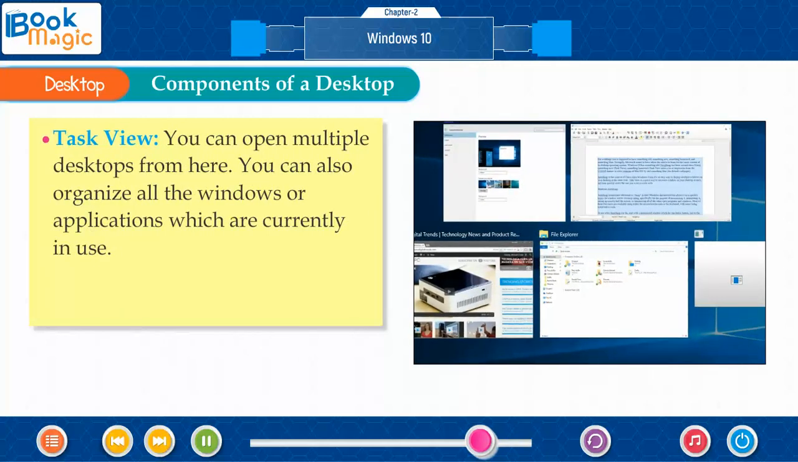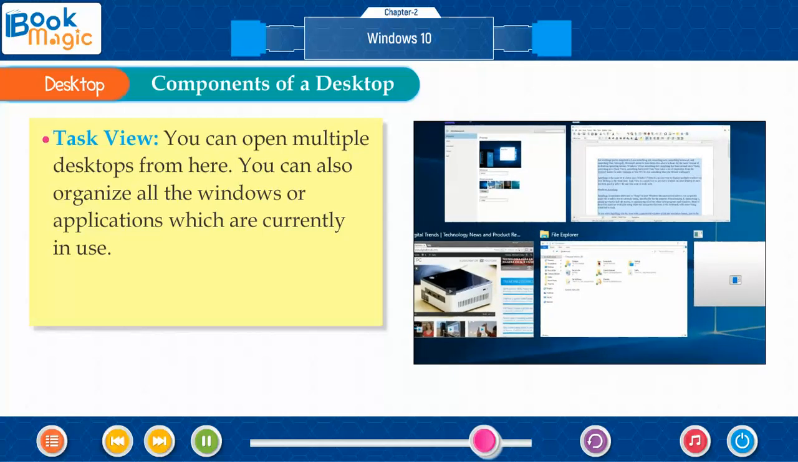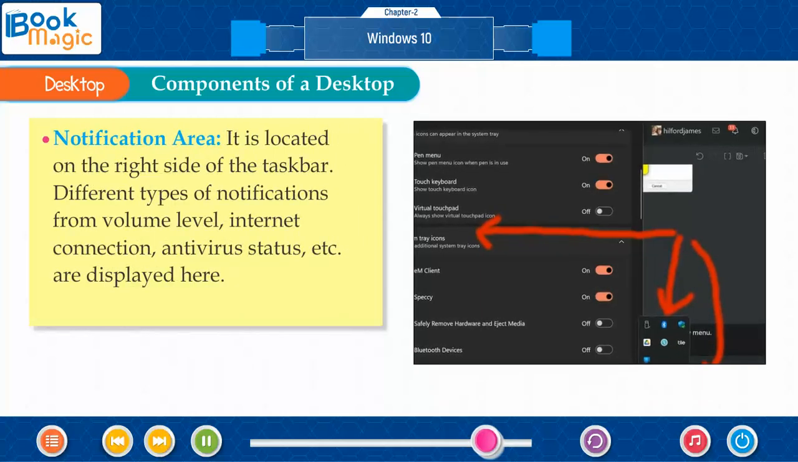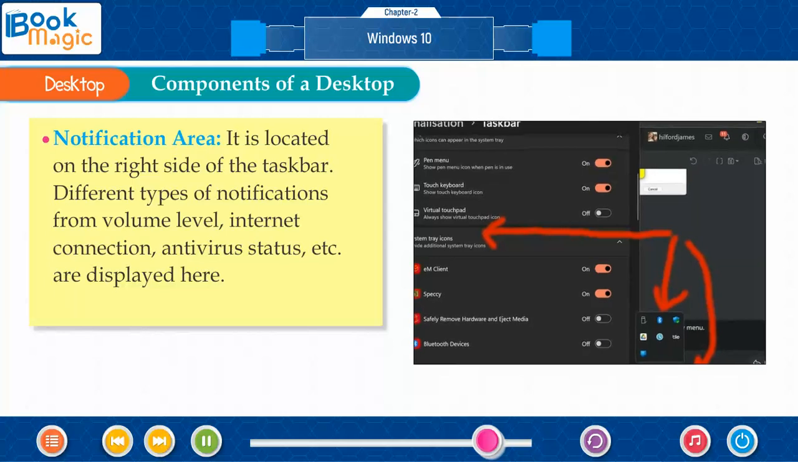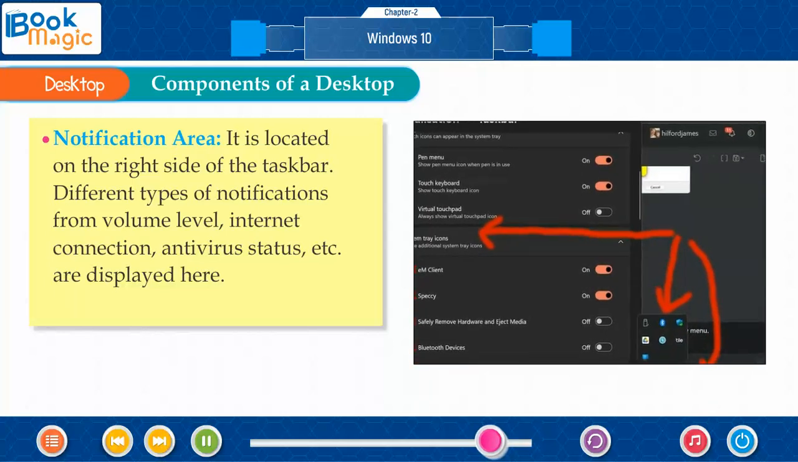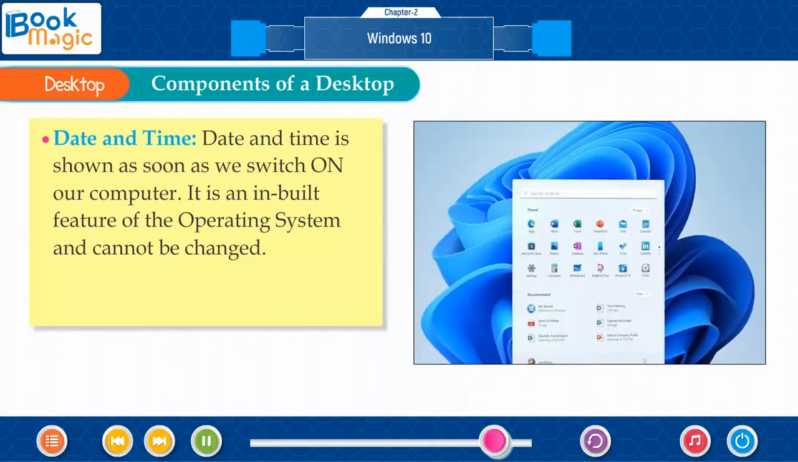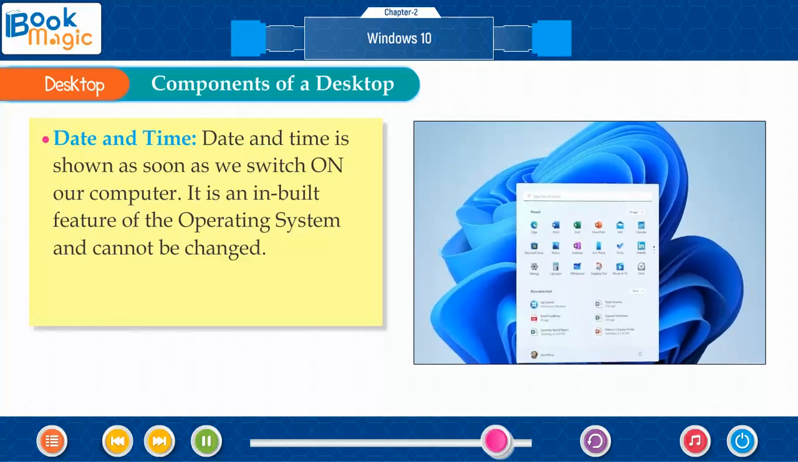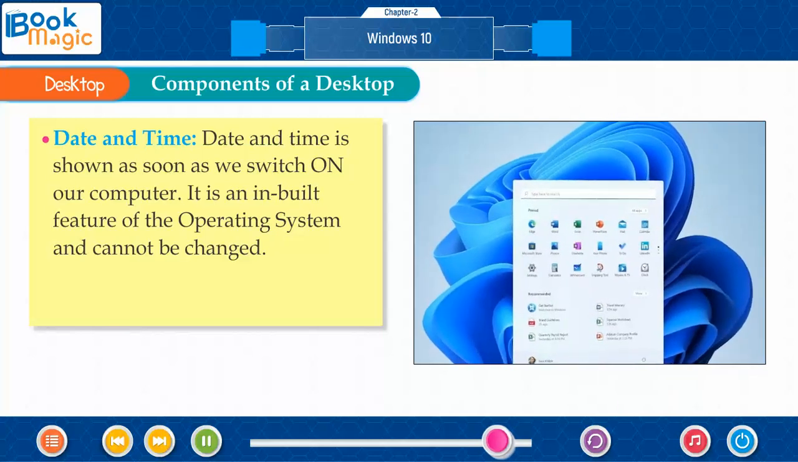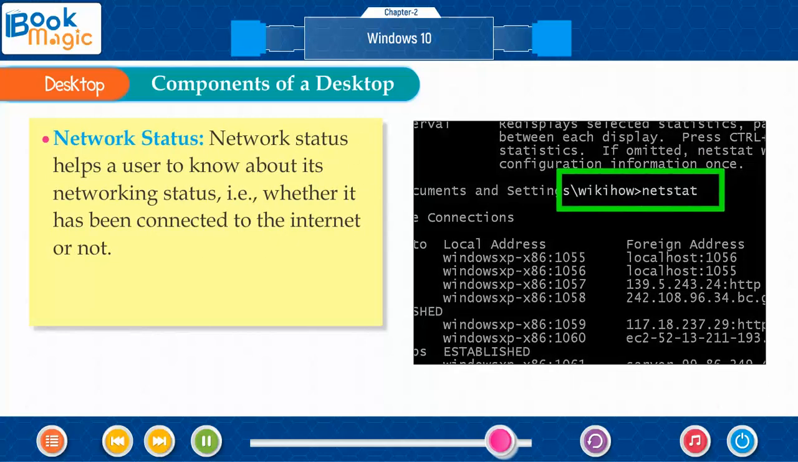Task View. You can open multiple desktops from here. You can also organize all the windows or applications which are currently in use. Notification Area. It is located on the right side of the taskbar. Different types of notifications, from volume level, internet connection, antivirus status, etc., are displayed here. Date and time. Date and time is shown as soon as we switch on our computer. It is an inbuilt feature of the operating system and cannot be changed. Network status.